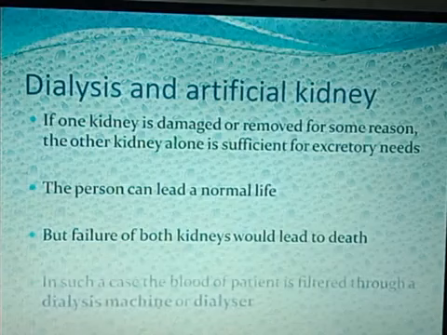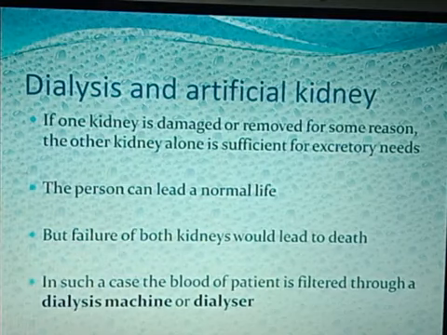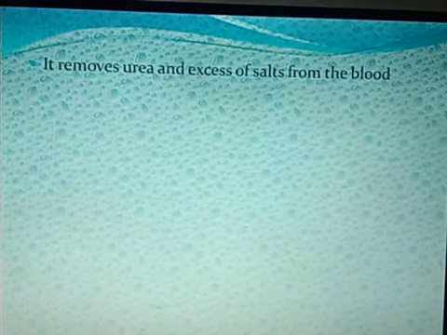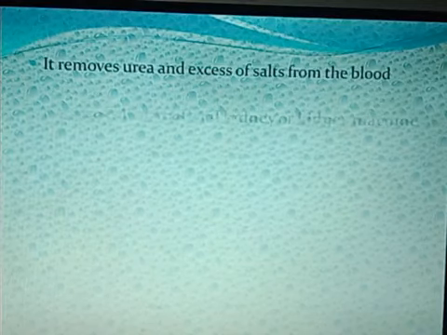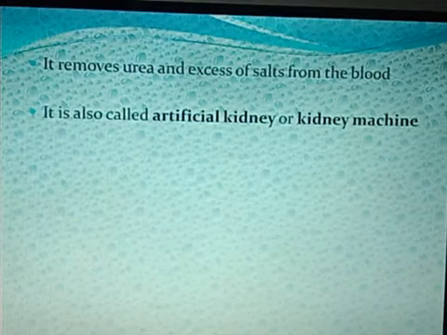Under that condition, what is done? In such a case, the blood of the patient is filtered through a dialysis machine or dialyzer. It removes urea and excess salts, whatever is not needed from the blood. It is also called an artificial kidney or kidney machine.